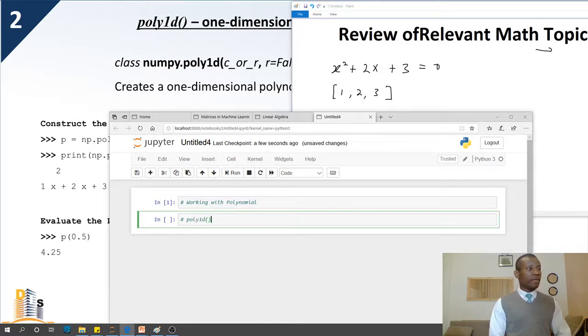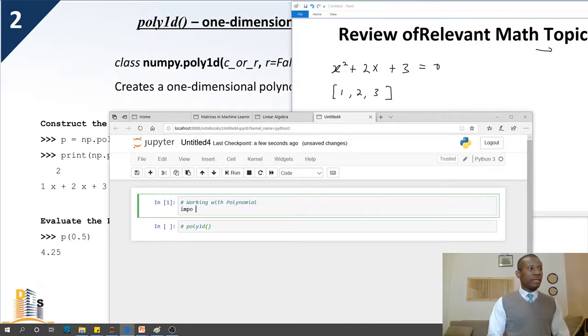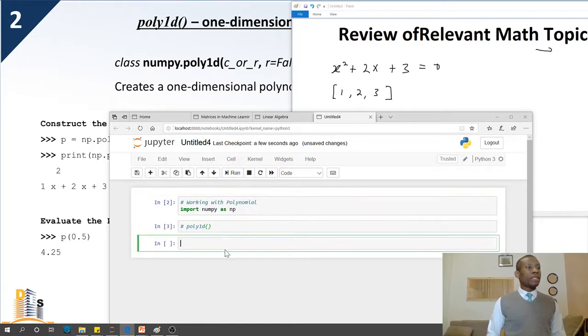Of course, the first thing you want to do is to import NumPy. So let's create this polynomial having the coefficients of 1, 2, 3.